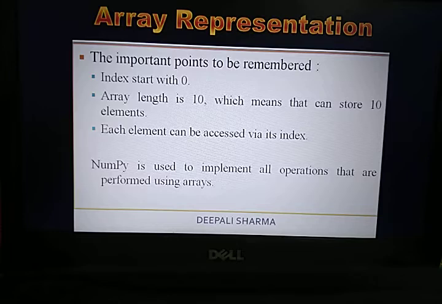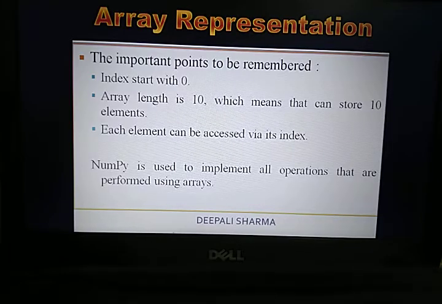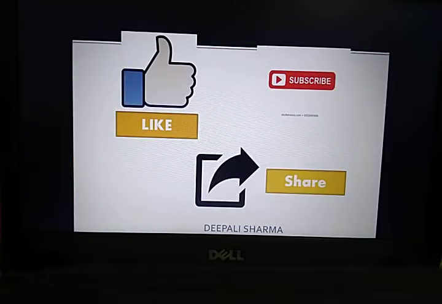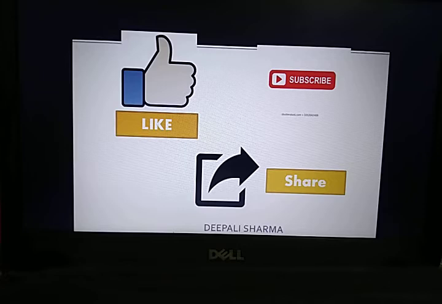So students, that's it about this particular session. I hope you learned the basics of arrays, what an array is, what the different types of arrays are, and how we are going to store the elements in an array. Fine.